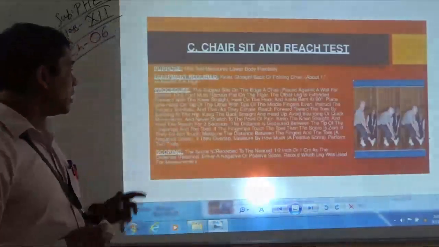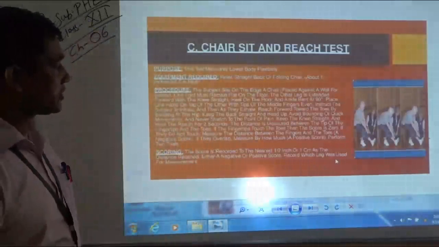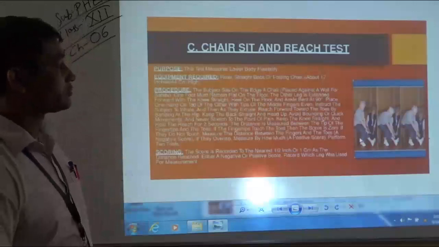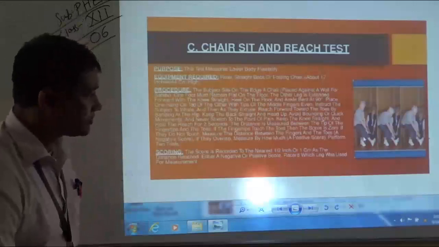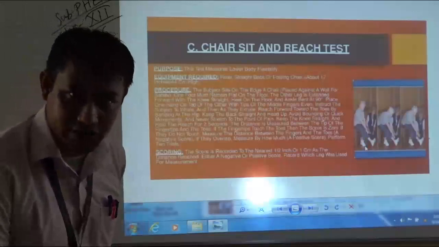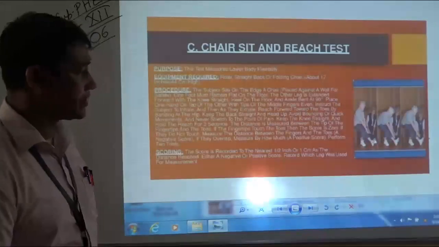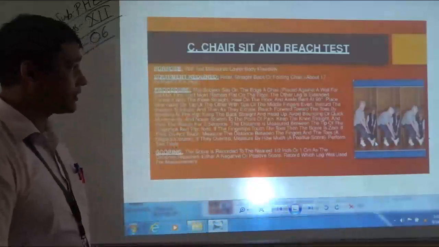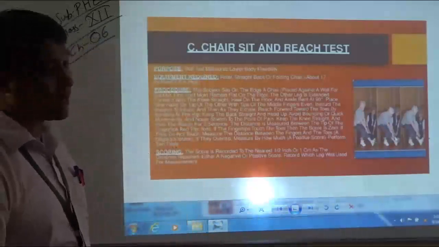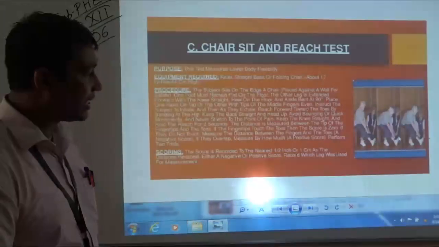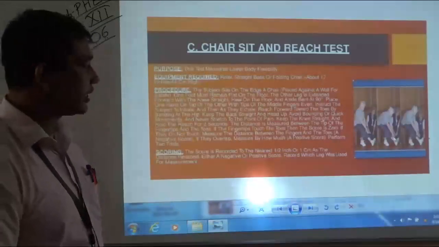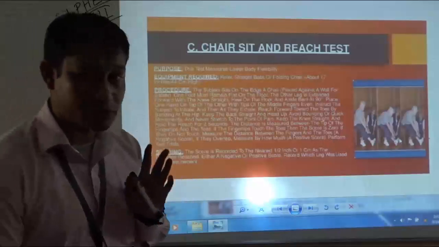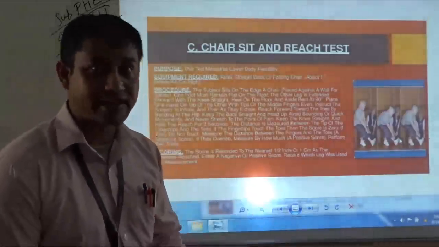Now next is the procedure. You see, the subject is sitting on the chair first of all. Here one leg of the subject needs to be in a 90-degree position. The other leg of the subject needs to be extended forward. After that, the subject needs to bend down and try to touch his fingertips to his toes. Here the subject will be trying to touch the toes of the extended foot.